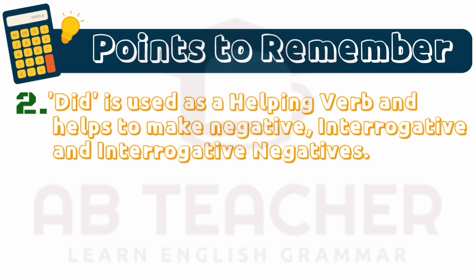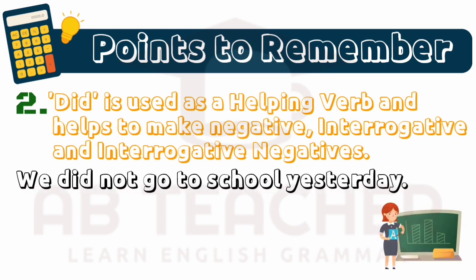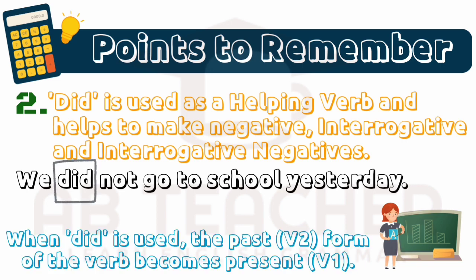Number 2. Did is used as a helping verb and helps to make negative, interrogative and interrogative negative sentences. As, we did not go to school yesterday. After using helping verb did, we change the second form or past form of the verb into first.